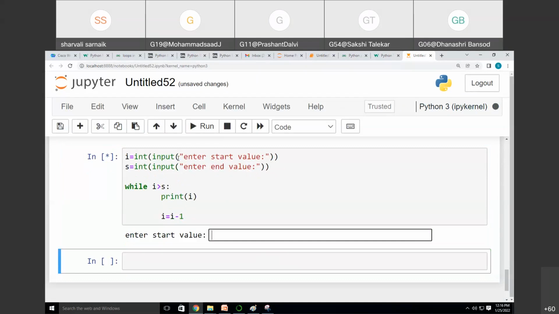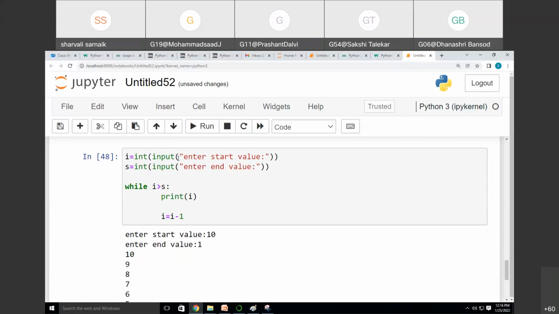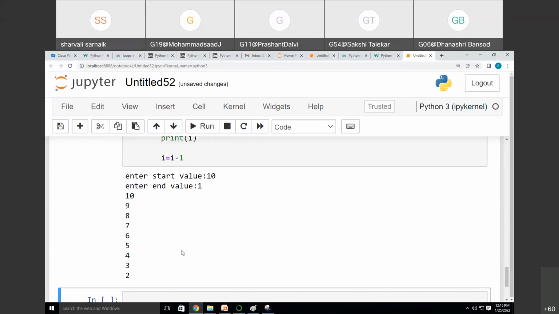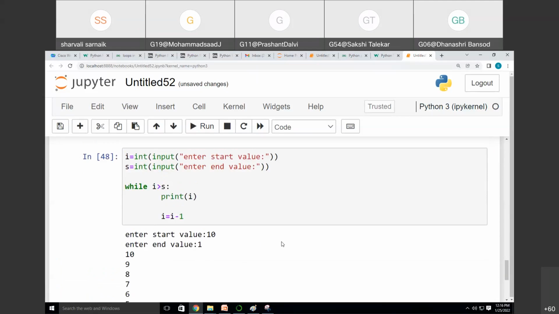So I'm entering the start value as, let's take 10, and end value as 1. So it will help me to print 10 to 1. You will observe this. Okay, we are going in reverse. So any number you can give by taking a user input. You just need to give the start value and the end value. So accordingly, it will help you to get the output.